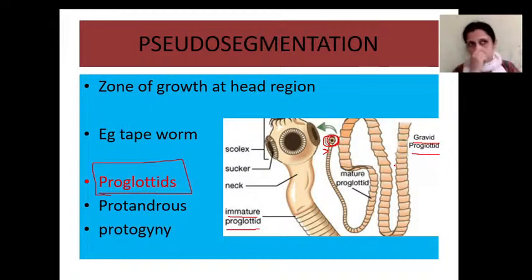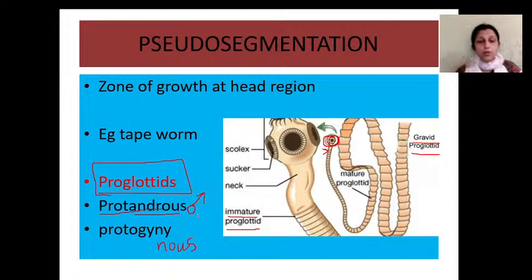It does not extend towards the mesodermal region. Then coming to this peculiarity of tapeworm, the tapeworm is protandrous. Some animals are protandrous and some animals are protogynous. Androus means something related with the male reproductive structures.